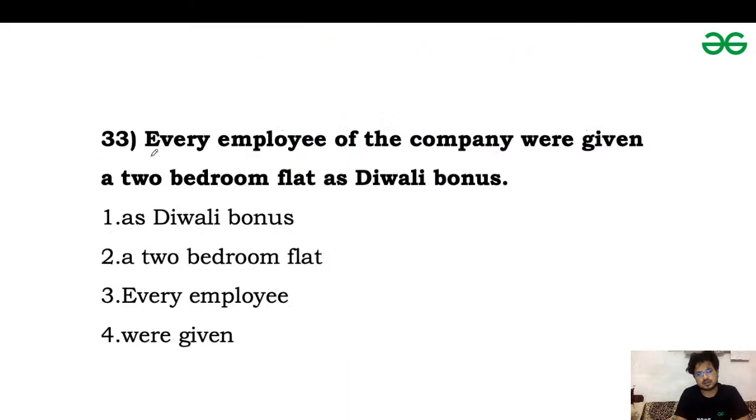Next one is question number 33. Every employee of the company were given a 2-bedroom flat as Diwali bonus.